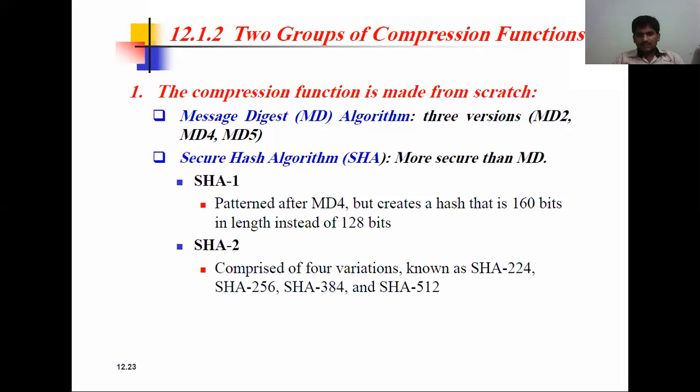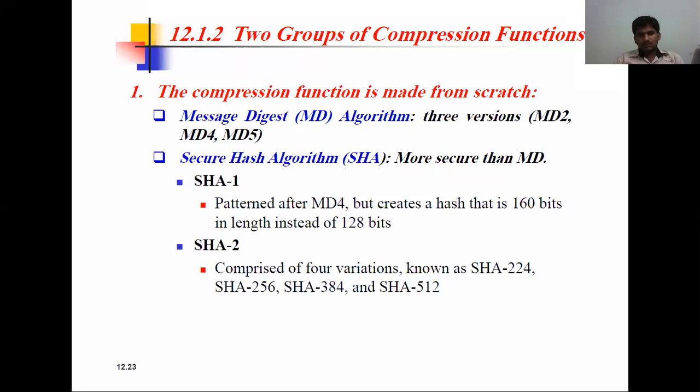SHA-1 is patterned after MD4, but creates a hash that is 160 bits in length instead of 128. For example, if the key is 128 bits before, in SHA-1 we use 160 bits.